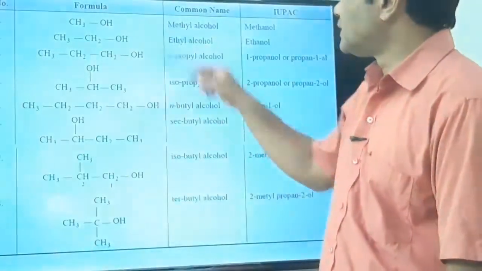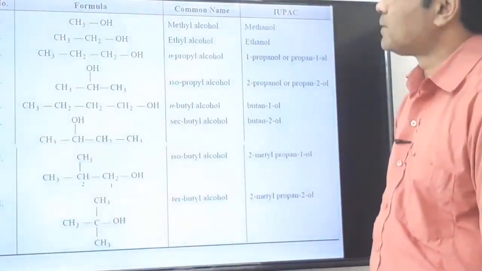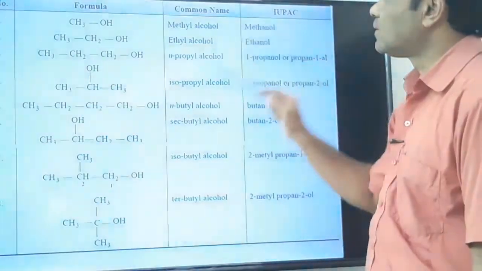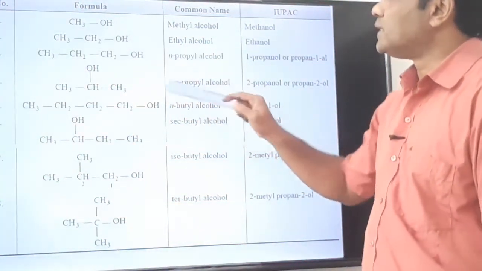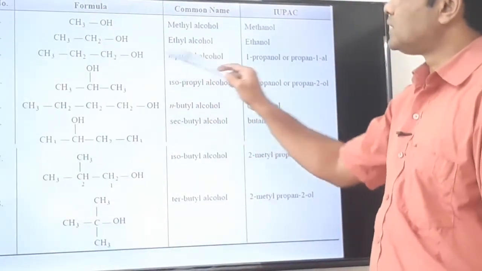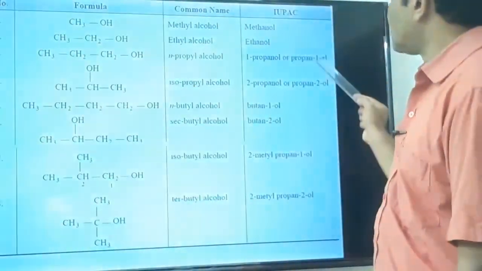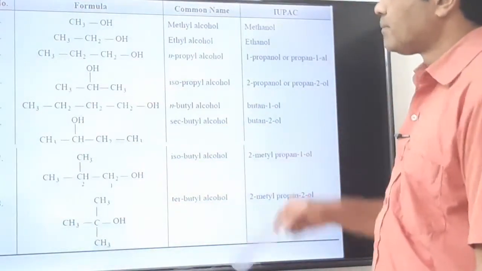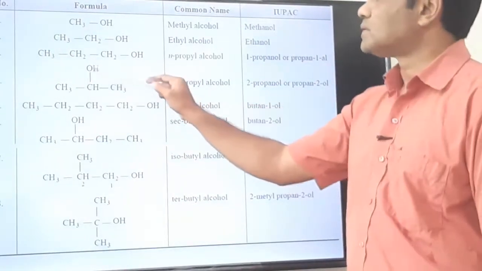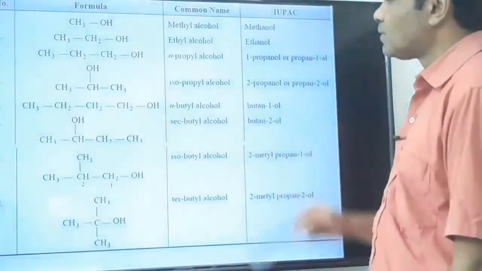Okay, this is the table showing the common name and IUPAC name of some compounds. Let's start. CH3OH, methyl alcohol is the common name, methanol. CH3CH2OH, it is a derivative of ethane, so ethyl alcohol or ethanol. CH3CH2CH2OH, it is n-propyl alcohol. Its IUPAC name is 1-propanol or propan-1-ol. It is the derivative of propane again, so it is isopropyl alcohol because OH group is present on secondary carbon. Its IUPAC name is 2-propanol or propan-2-ol.